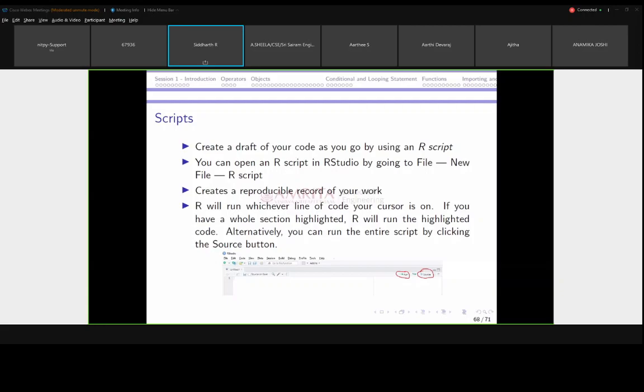In this also, there are 2 options for execution. In this diagram it is not clear, so I will show you in RStudio itself. Here there are 2 options where we can run the complete source, or we can run each individual line like a command prompt. Like how we worked in the console, similar to that we can execute inside the R script also. In addition, we can highlight some part and execute that particular set of code. So these are the options available in the script.